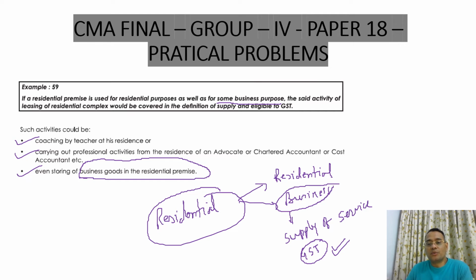So it is important to note, GST on residential property would be exempted only when it is used for residence purpose.